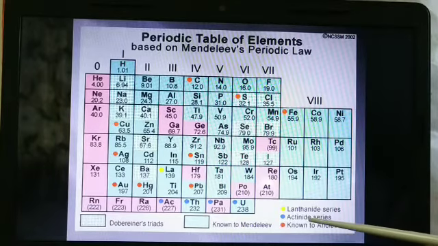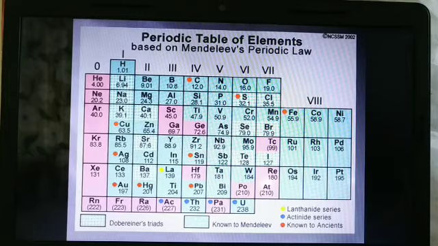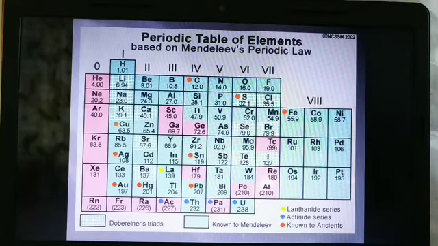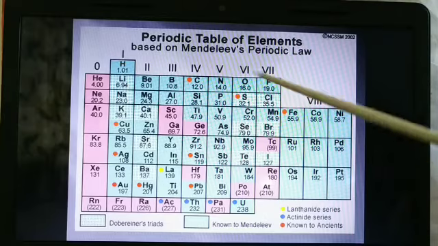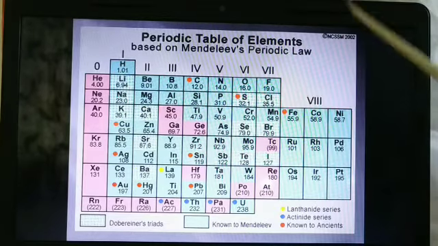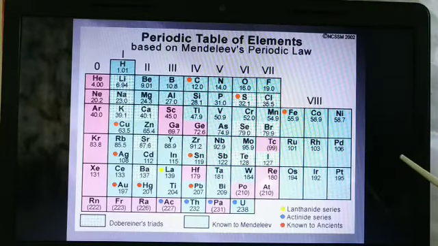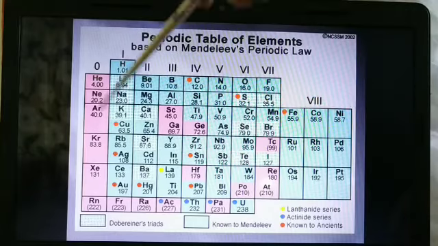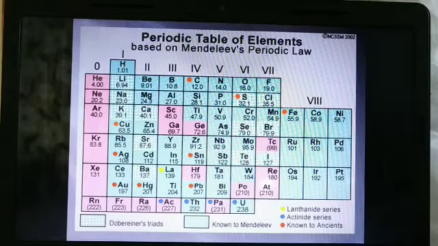Some of those elements were radioactive, some elements were not known to the scientist, and some elements were newly formed, they don't have any place. Here Mendeleev did not give any place for the zero element. Zero element means those elements which have zero valency. Okay, that means their outermost orbit is completely filled.